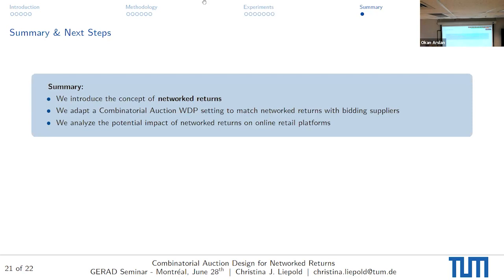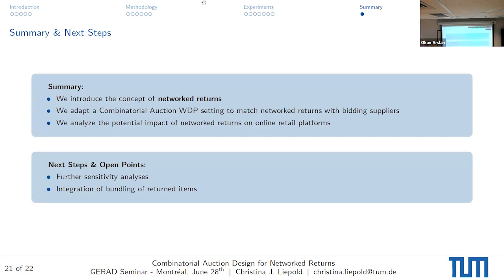All right, last slide. I'm very happy to be able to present this to you. And what did we talk about? At first I introduced to you the concept of network returns. Then we talked about the combinatorial auction winner determination problem to match those network returns. And we had a look at our data set, which allowed us to analyze the potential impact of those network returns on online retail platforms.